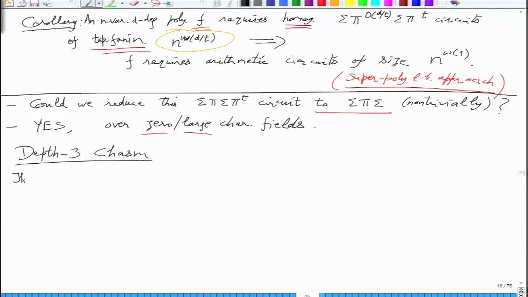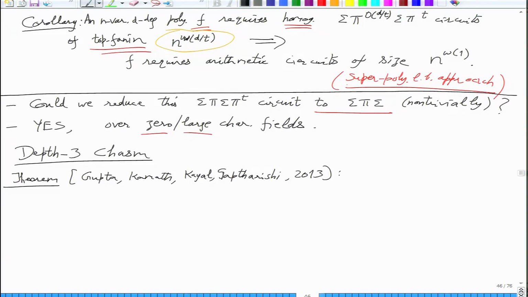This theorem is due to Ankit Gupta, Pritish Kamath, Neeraj Kayal, and Ramprasad Saptarishi. It's not too old.